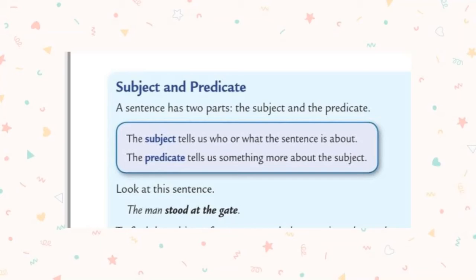Okay students, one way to remember the difference between subject and predicate: the subject will be a noun or pronoun, and the predicate will contain the remaining part of the sentence, what the subject is doing or what the subject is.